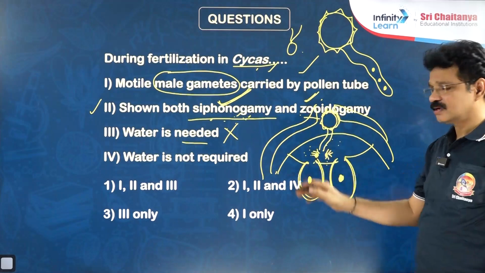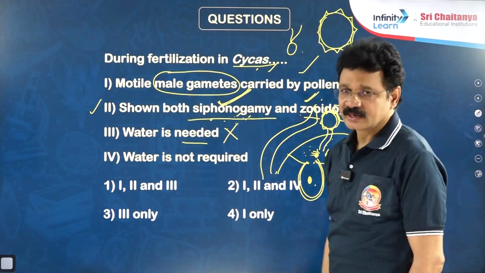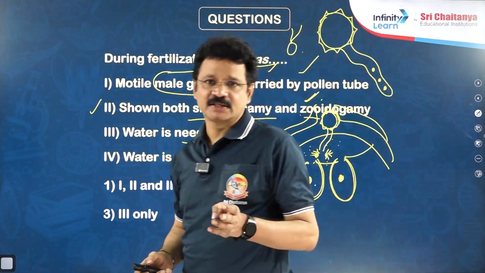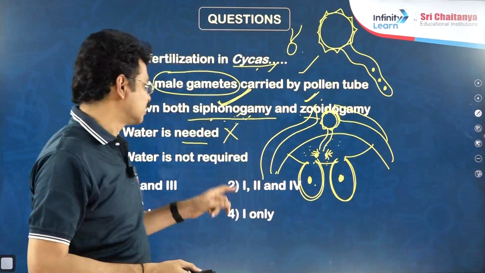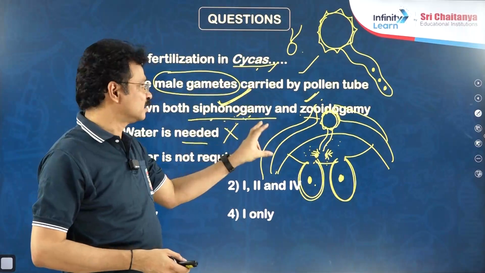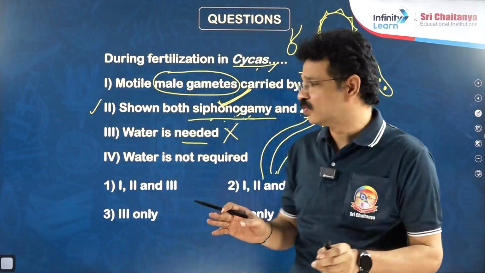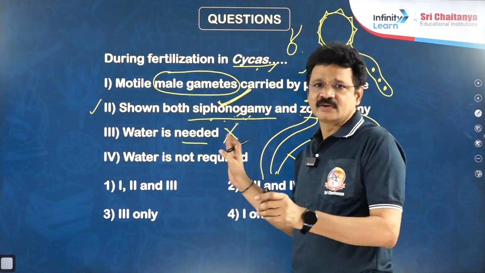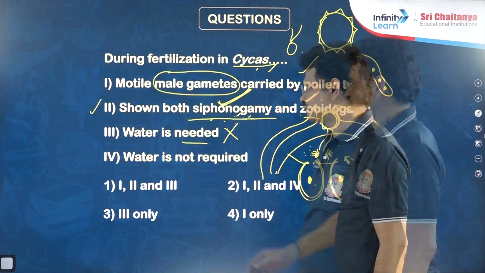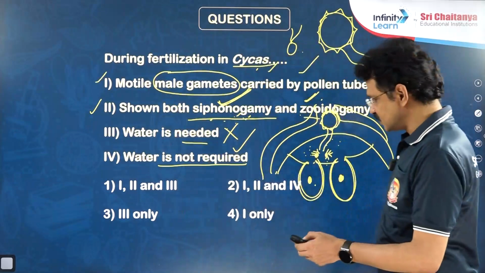That's why gymnospermic plants are not depending on water for the fertilization. In the entire plant kingdom, water is essential for fertilization in both bryophytes and pteridophytes. That's why the dispersal or adaptability of the bryophyta and pteridophyta plants is restricted to water-containing localities only, or wet localities only. Next, "water is not required." This statement is correct. Then what is the right answer for this question?